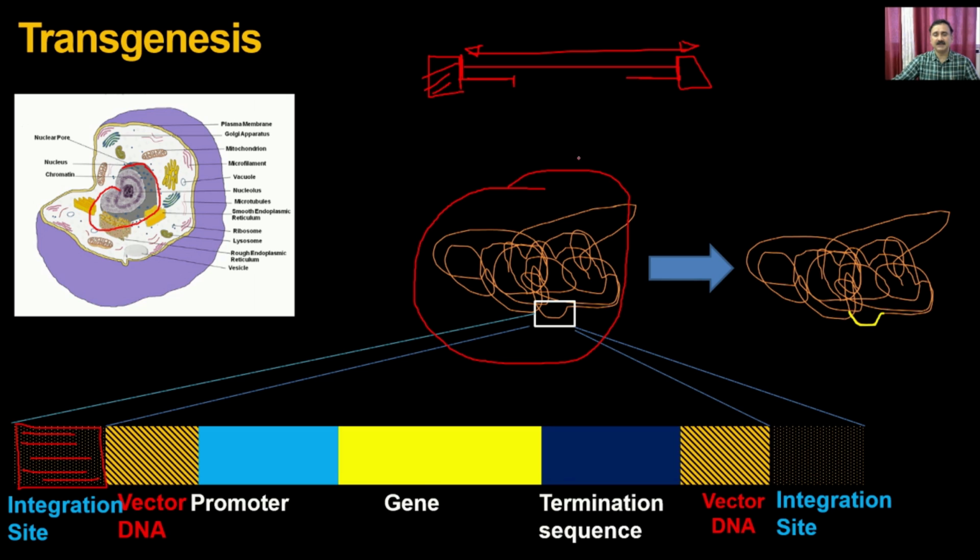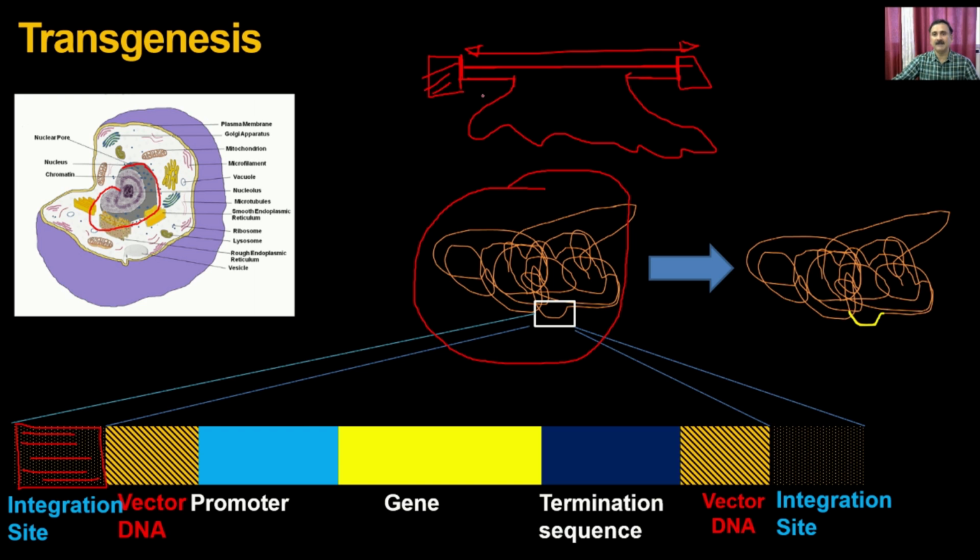What happens is that when this foreign DNA enters, you can imagine that this is my transgene. Once the transgene enters, it is going to attach to this DNA with the help of these homologous sequences. The homologous sequences are the integration sites present on both sides, and once they attach, this stretch of DNA is going to be replaced with this type of DNA, and that's how this DNA is going to proliferate into the subsequent cycles.